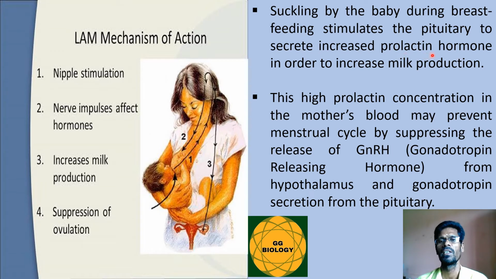This increase in prolactin also increases the production of milk. This high prolactin concentration in the mother's blood may prevent a menstrual cycle by suppressing the release of gonadotropin releasing hormone from the hypothalamus, and also gonadotropin secretion from the pituitary gland.